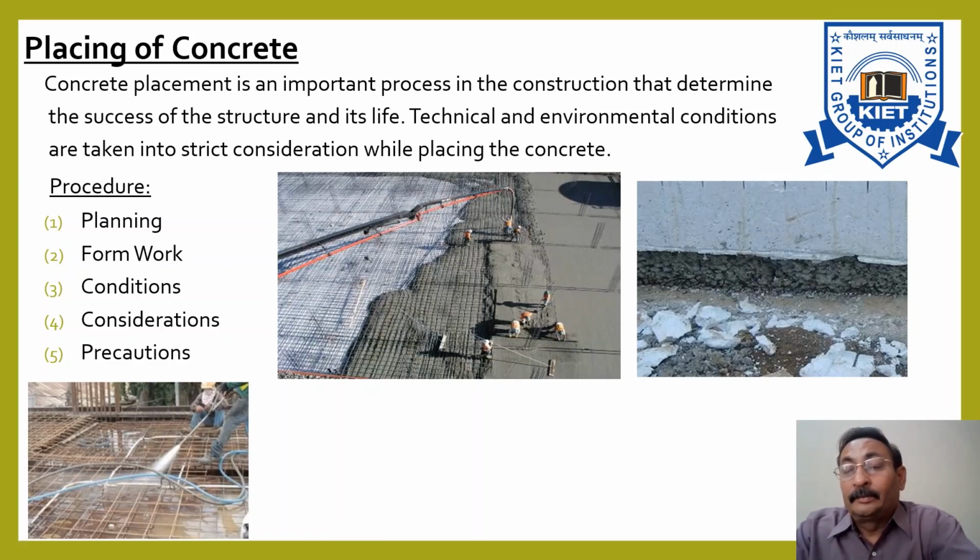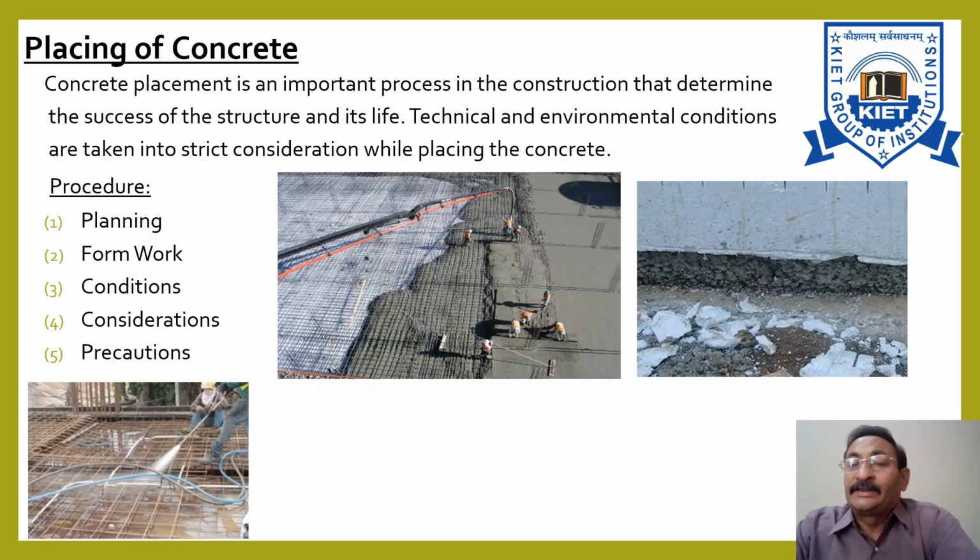Concrete placement has to be done as rapidly as practicable to prevent the formation of a cold joint or plane of weakness between succeeding layers within the pour itself.